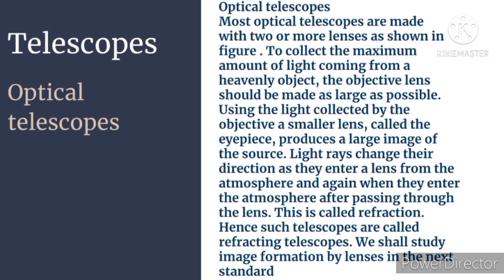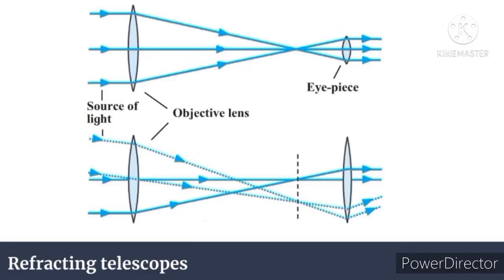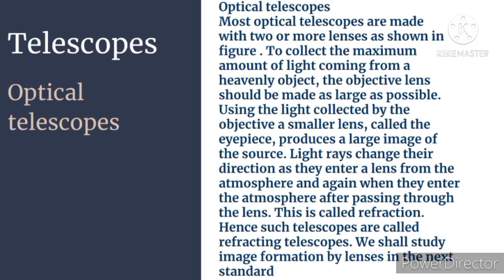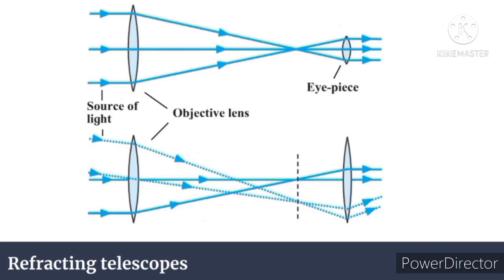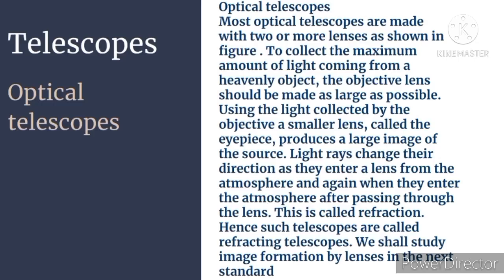The bigger lens is the objective lens. It collects the light, which passes through the eyepiece, and we can see from the eyepiece, which gives a magnified image.